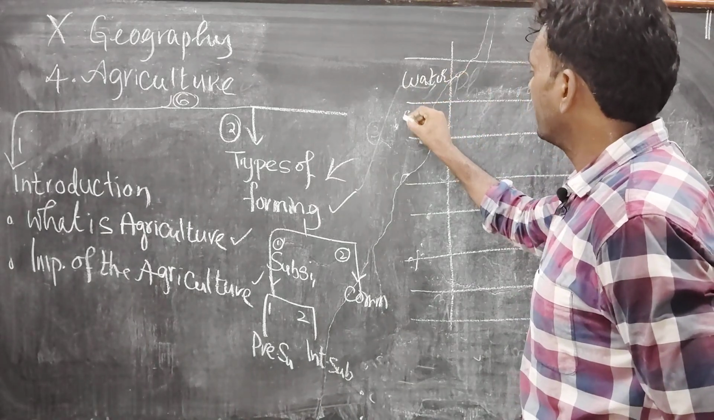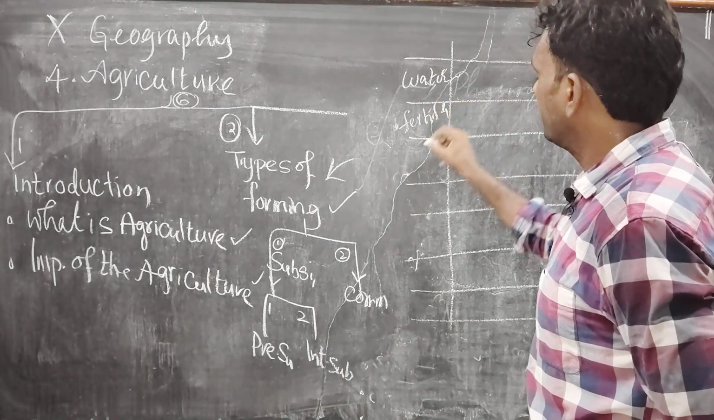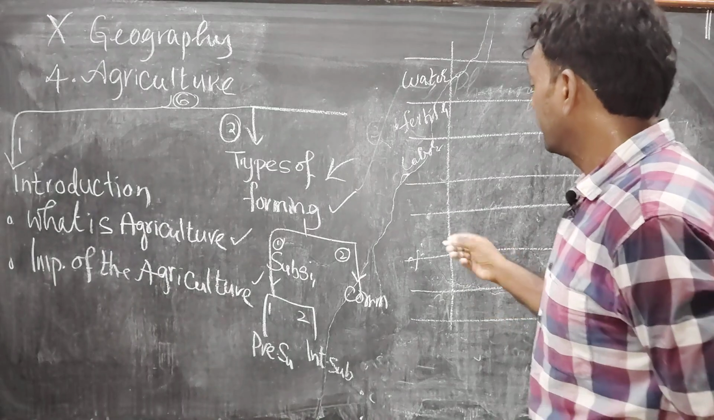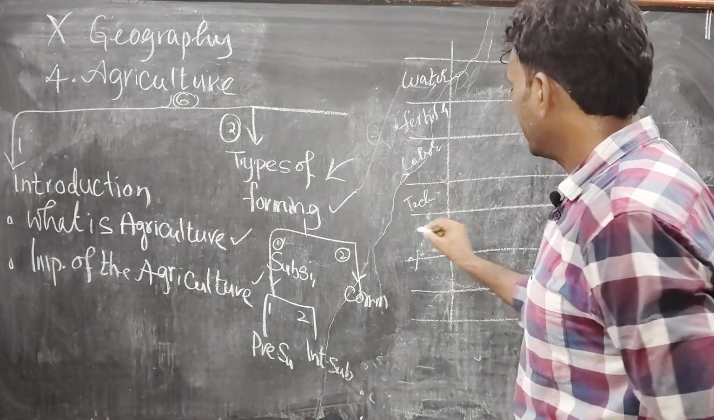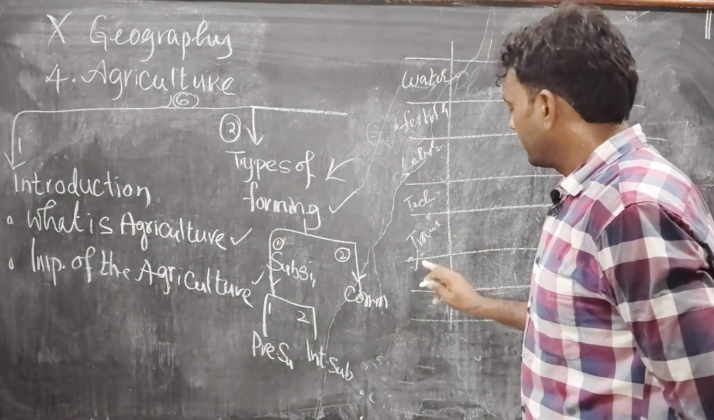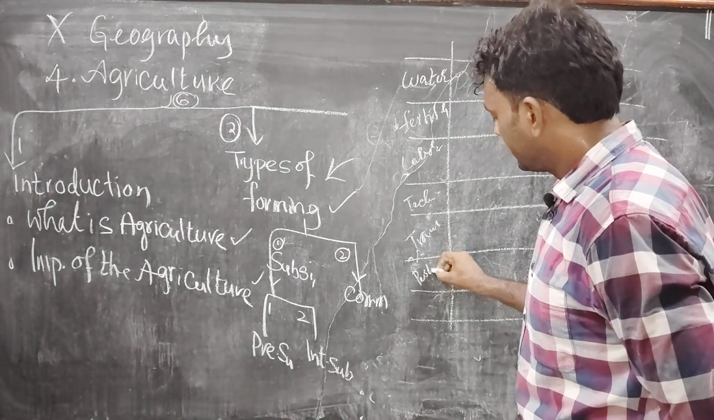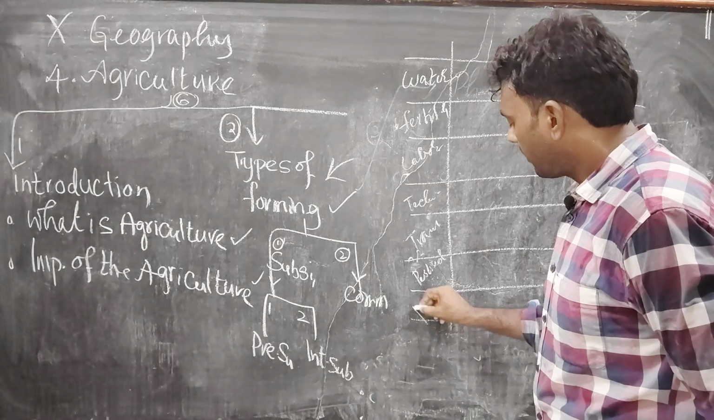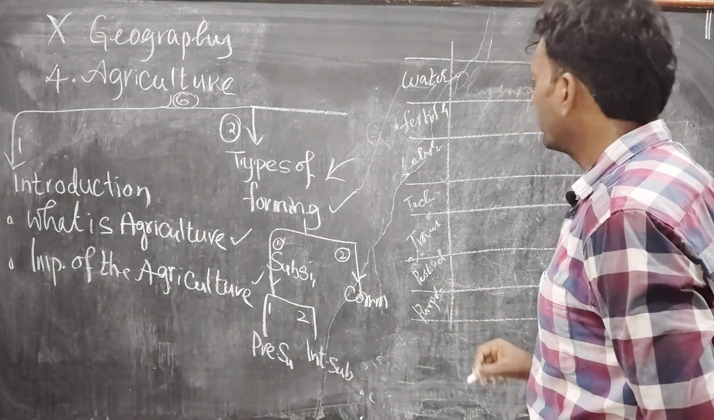Second, what do we need? We need fertility, and also we need labor to do the work, and we need technology, and transport, and pesticides, and also a purpose. What is the purpose of cultivation? We need all these things, then only we can cultivate.